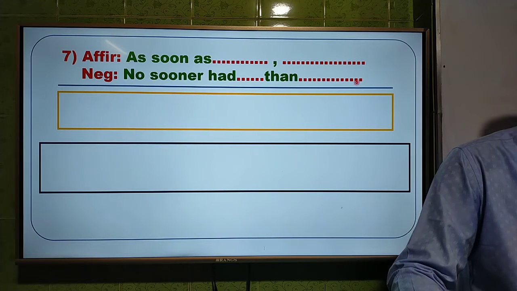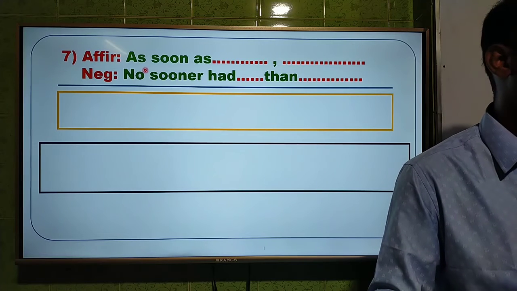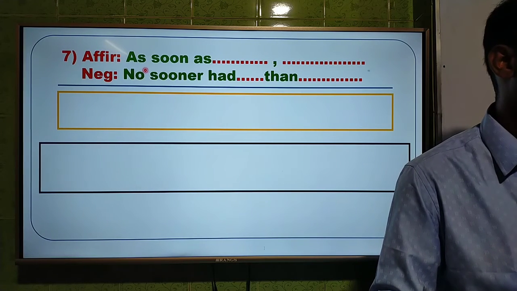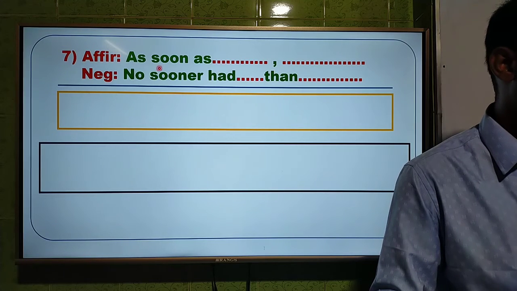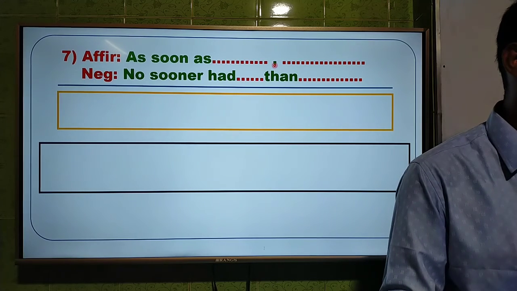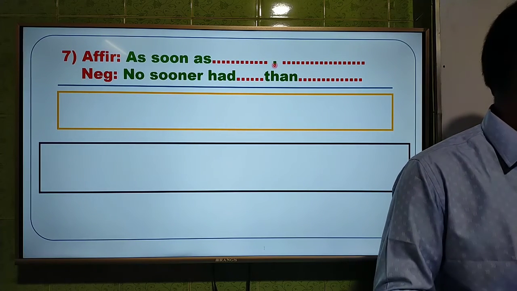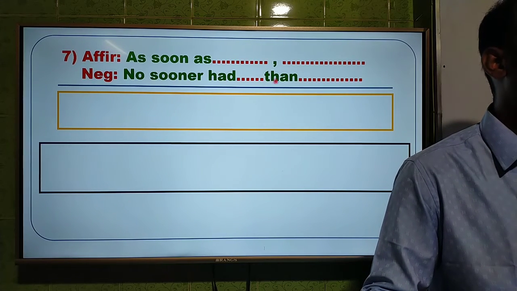Okay, look at the screen. This is rule number 7. Here the rule is as soon as, dot dot, comma. Listen to me please. As soon as, dot dot, comma will be in an affirmative sentence, and if you want to make it negative, you have to use no sooner had, dot dot, than.